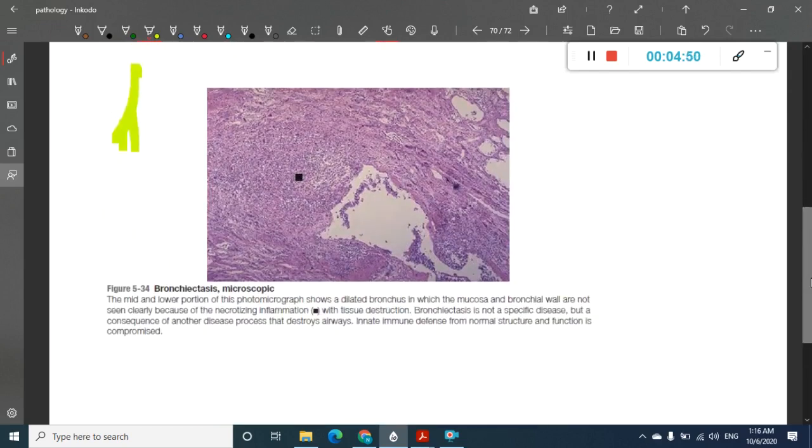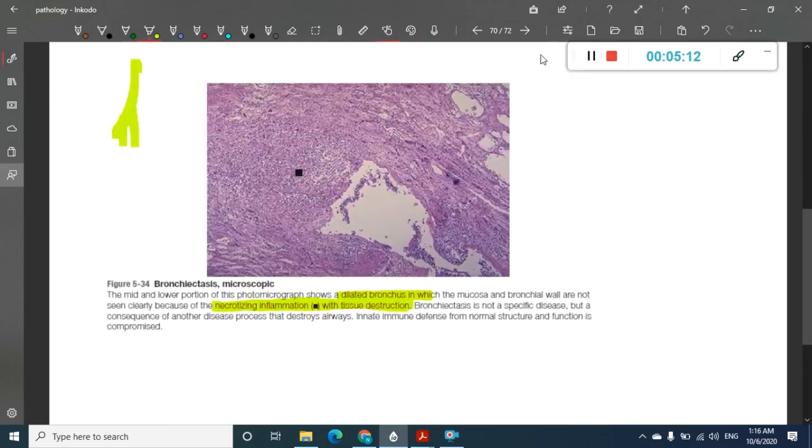Then what are you going to see here? Here you see lots of inflammation. This is the bronchi, and in the peribronchial space also you have lots of inflammation. You have necrotizing inflammation with tissue destruction. This is important in bronchiectasis, where there are dilated bronchi and necrotizing inflammation with tissue destruction.